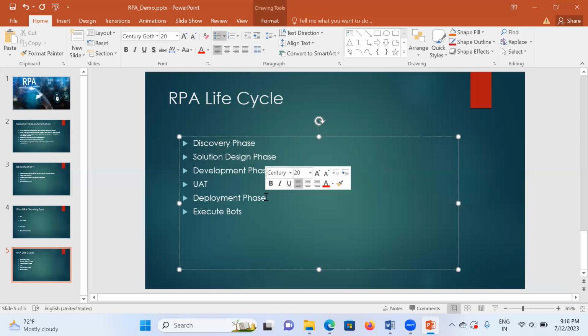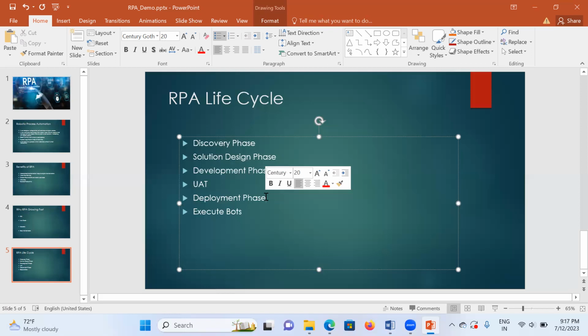In deployment, the solution architect will come into the picture, the developer will come into the picture, and the server maintainer, that is, the support member who is running the pod, will come into the picture, and the manager will come into the picture. Then they will decide how they are going to deploy it. There are two types of deployment: one is attended automation, one is unattended automation.